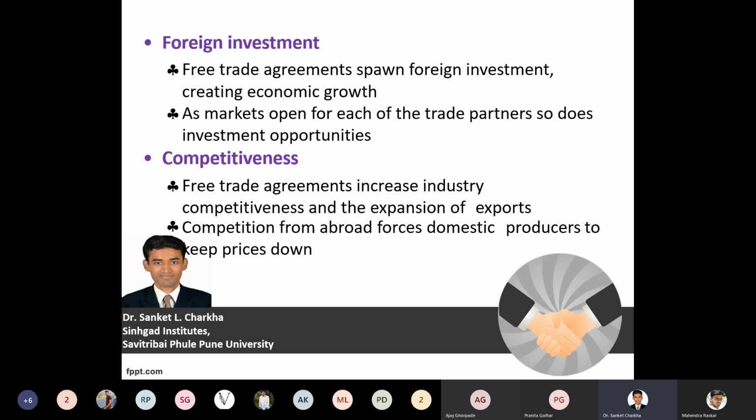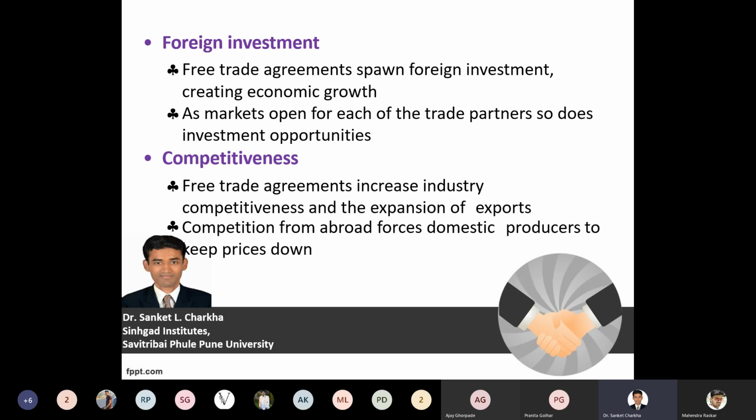Foreign investment, FDI and FII, with respect to the free trade agreement also needs to come into existence. If the market is open for the trade partners, the investment opportunities are also opened up. For example, in 1991, when India opened its economy with the LPG policy, that is liberalization, privatization, globalization, the Indian market was made available to foreign investment. Different foreign investors came to India and started to invest in our economy.